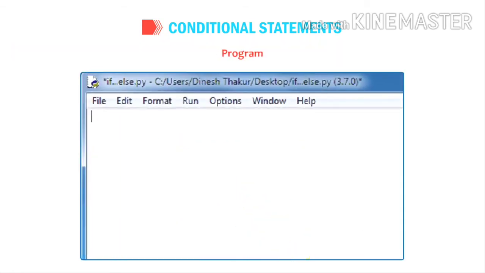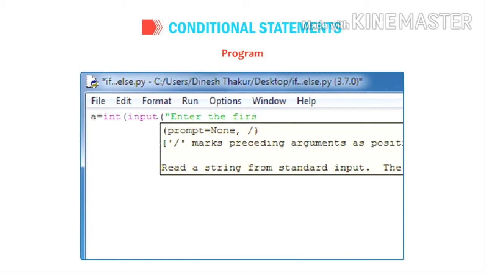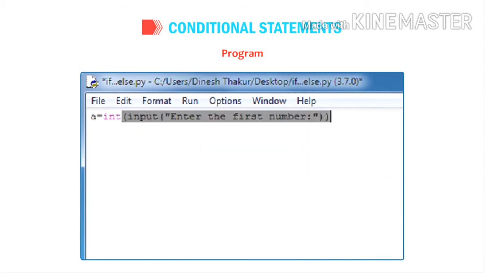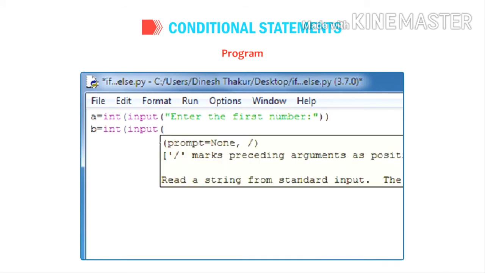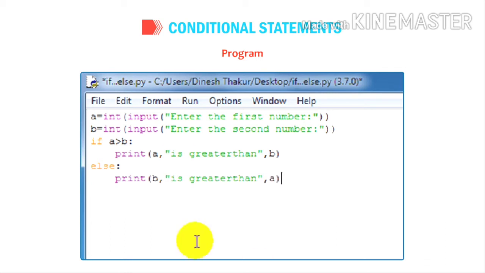Example. Program. A = int(input("Enter the first number: ")). B = int(input("Enter the second number: ")). If A > B: print(A, " is greater than ", B). Else: print(B, " is greater than ", A).